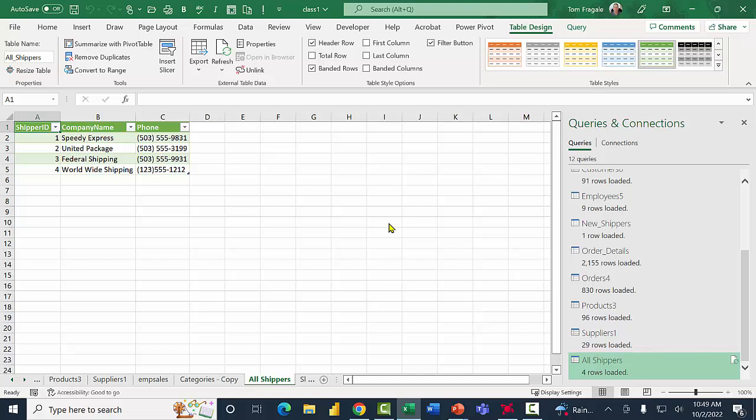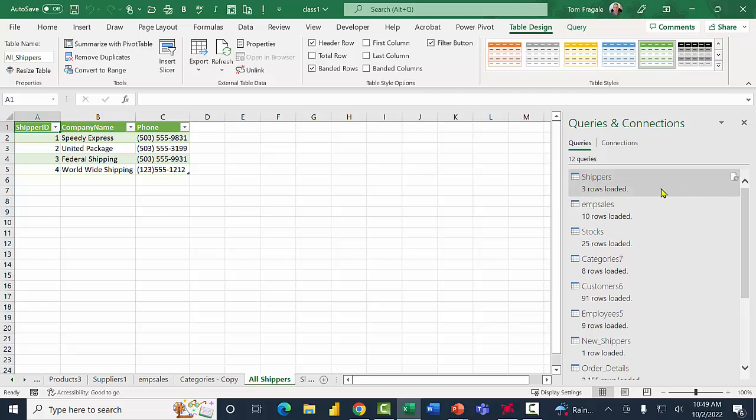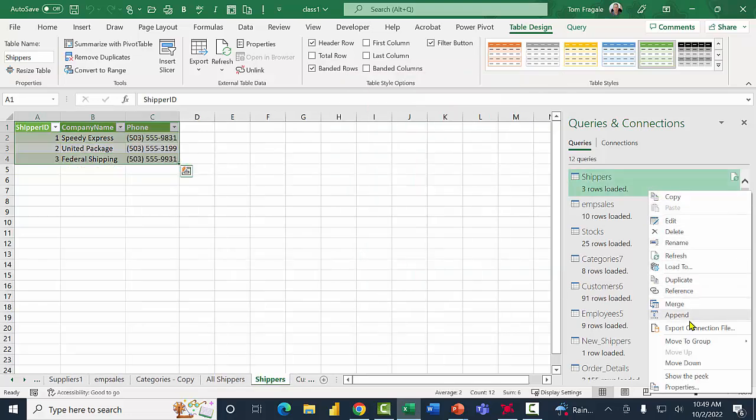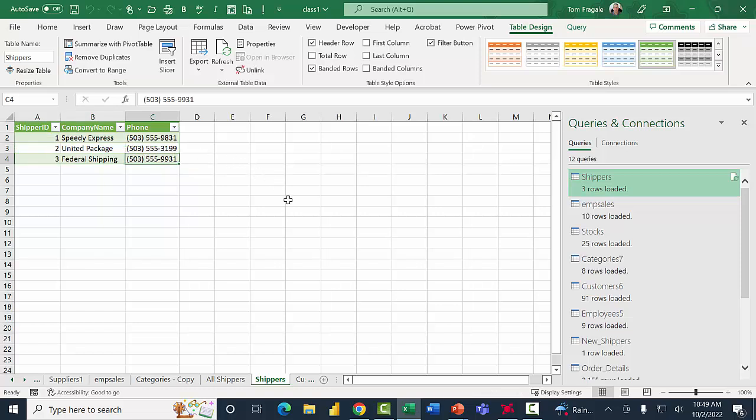So that was pretty good, everybody. I was able to right-click on the shippers table, and then I picked on the word append, and that's called an append query. Helps you combine two or more tables into a larger table. Now, let me show you another way to combine your tables. This is going to be called a merge query.